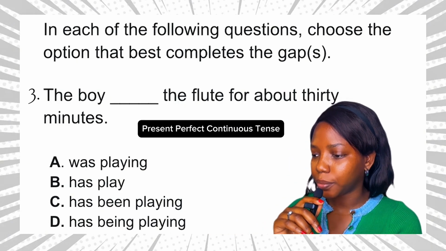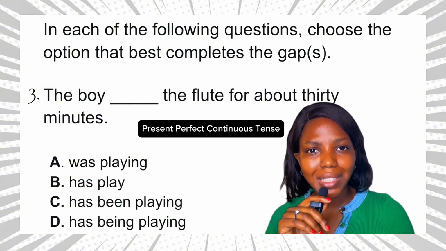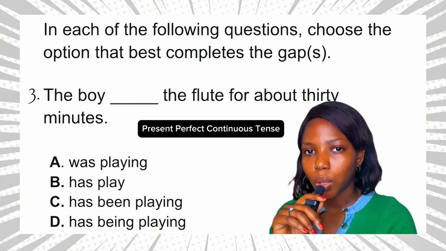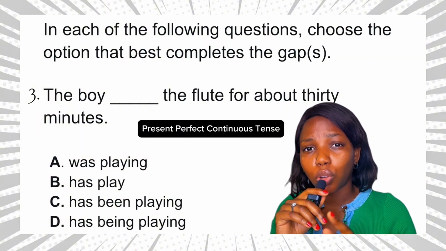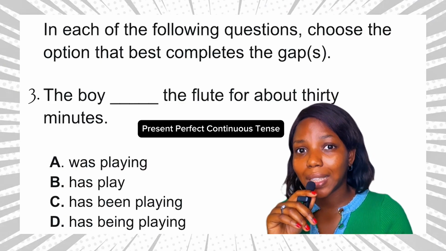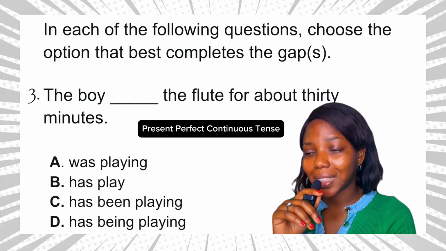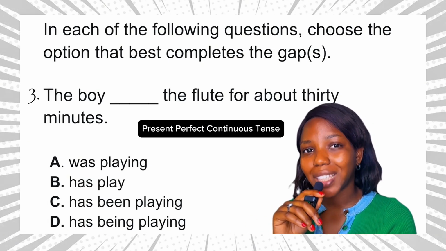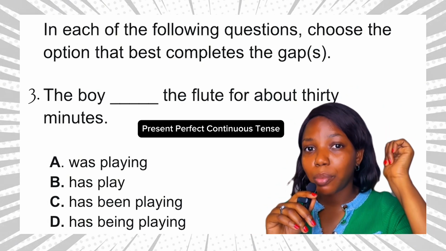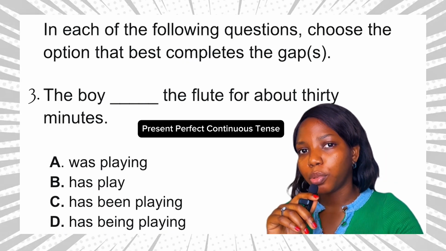Okay, so option A, was playing. Was playing is past continuous tense. We can't use this because it does not connect us to the present. We need a tense that connects us to the present. Why? Because the sentence says for about 30 minutes. It started in the past and continues up to the present.